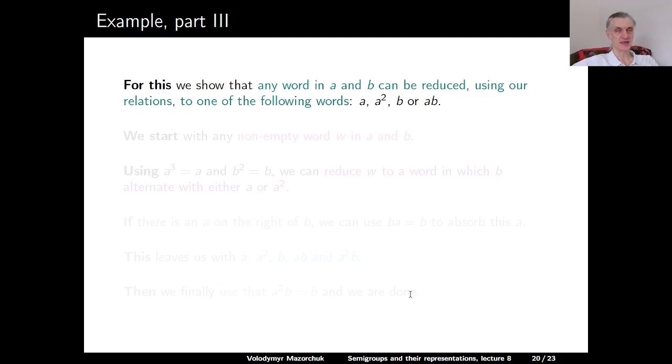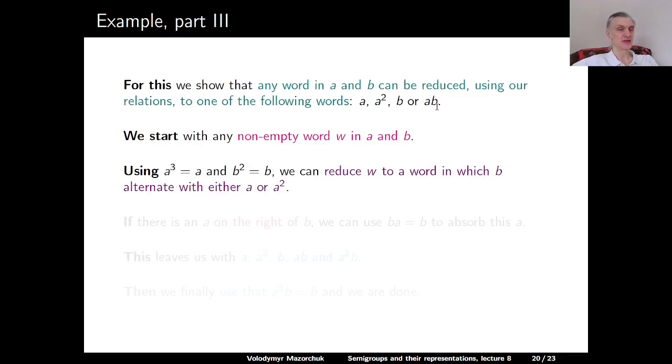To show that S has at most 4 elements, take any word in A and B. We need to show that we can reduce it to one of the following 4 words: A, A squared, B, or AB. So let's start with any non-empty word W in A and B, and using that A cubed is A and B squared is B, we can reduce W to a word in which B alternates with A or A squared.